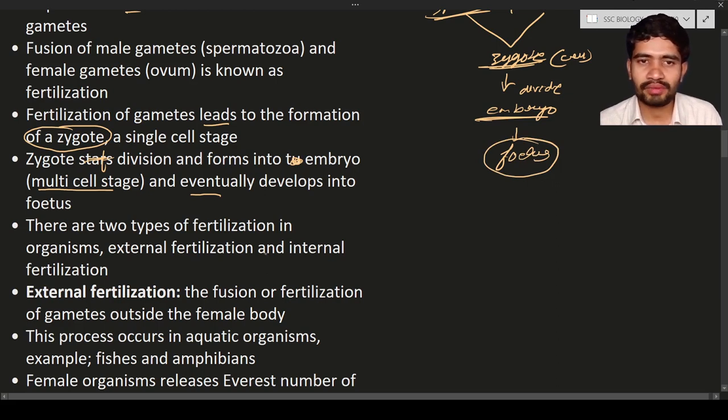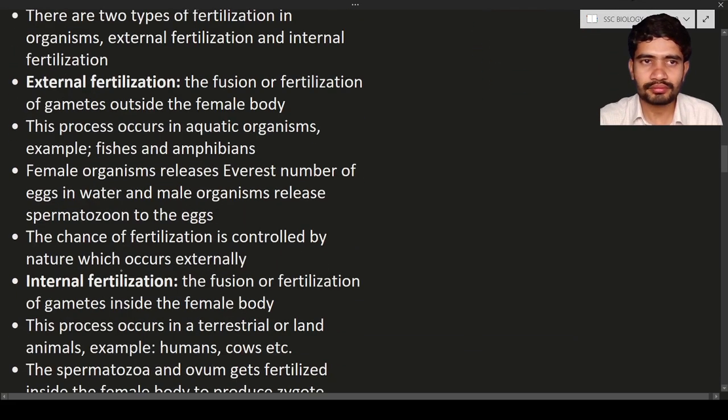There are two types of fertilization. They are external fertilization and internal fertilization. First, what is meant by external fertilization? External fertilization means outside the body. The word external means outside. So if the fertilization occurs outside the body of a female, that is known as external fertilization. You can define it this way: the fusion of gametes outside the female body is known as external fertilization. This process occurs in aquatic organisms.